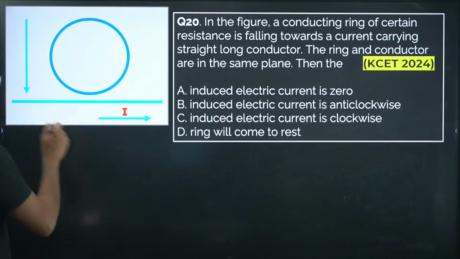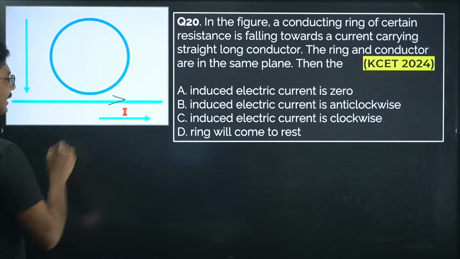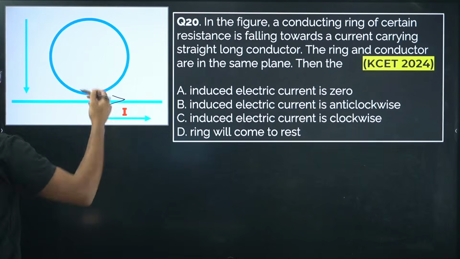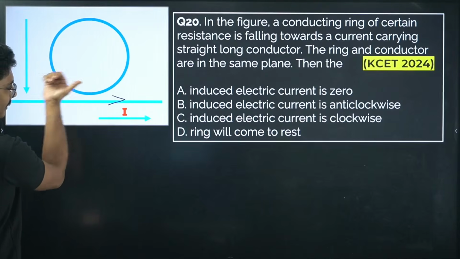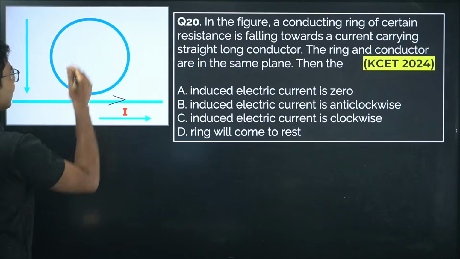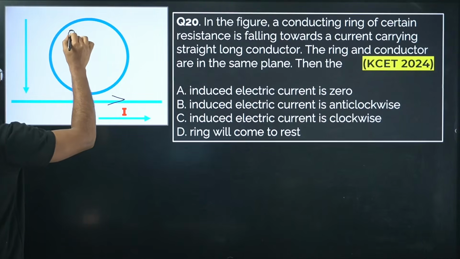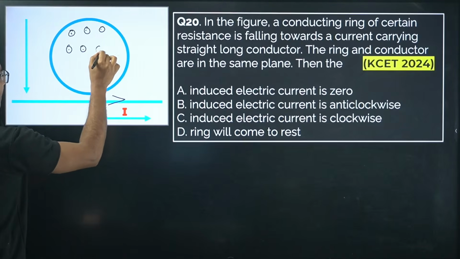So let's see, here we have a current carrying wire, and the magnetic field due to a current carrying wire is circular. So for this ring, it is on the top, so the circular magnetic field will be out of the page.